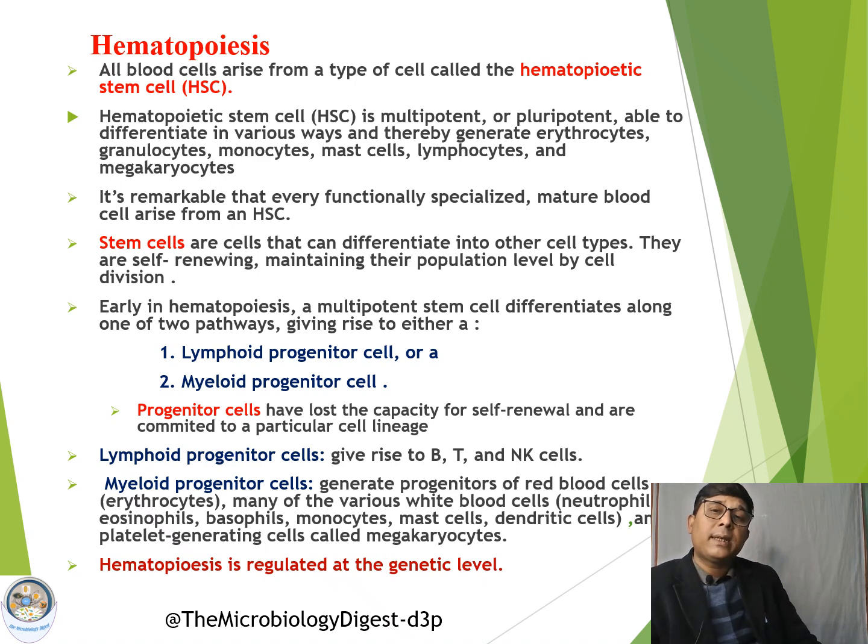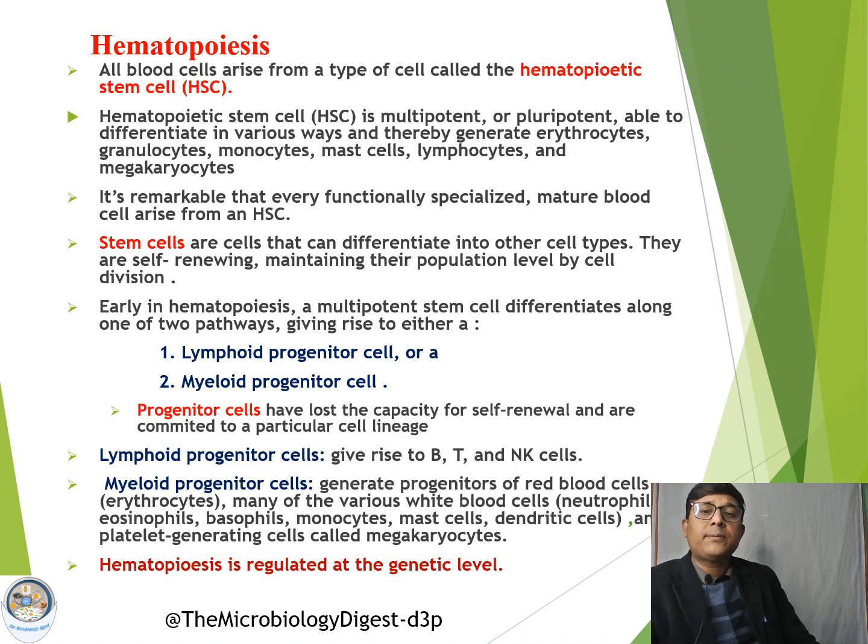These stem cells are pluripotent, meaning they can differentiate into many different cells, and they can give rise to many different cells. And every functionally specialized mature cell arises from a hematopoietic stem cell only.